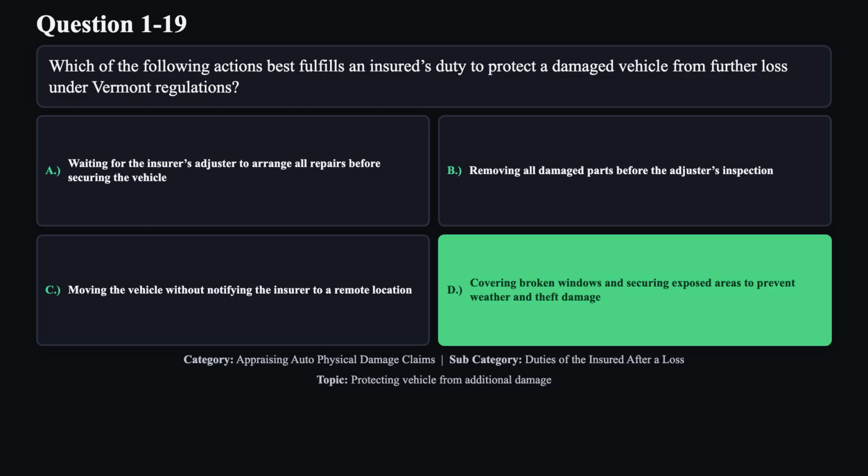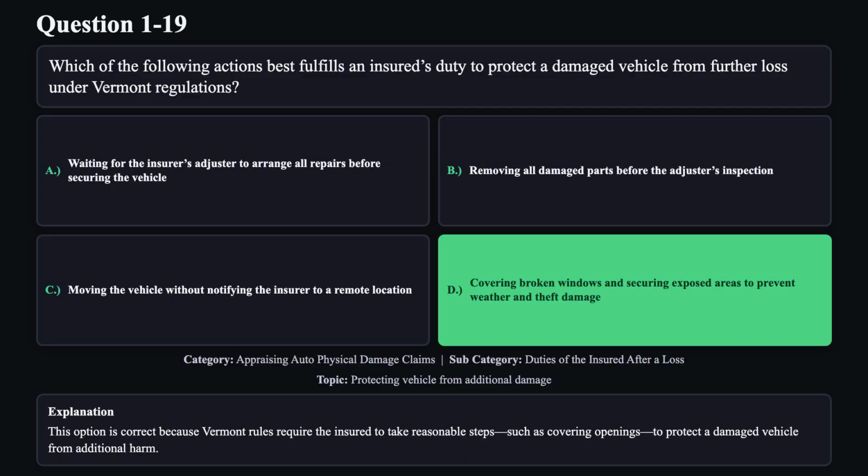The correct answer is D. This option is correct because Vermont rules require the insured to take reasonable steps, such as covering openings, to protect a damaged vehicle from additional harm.